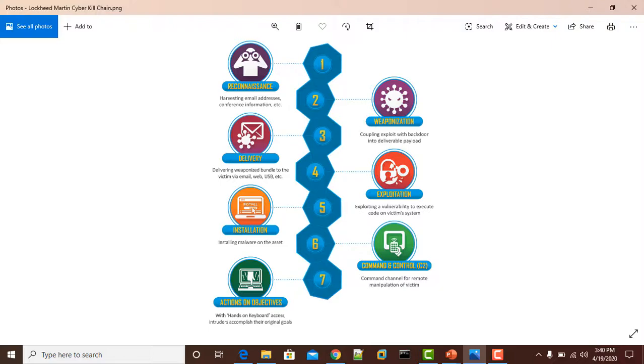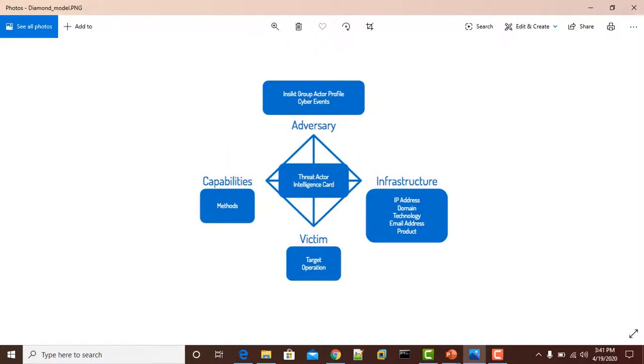Another framework is the Diamond Model. This model emphasizes the relationships and characteristics of 4 basic components: the adversary, capabilities, infrastructure, and victim. For example, first, a victim discovers malware on his system. Second, the malware component connects to a C2 domain. Third, the infrastructure, such as a C2 domain, resolves to an IP address. Fourth, the domain WHOIS provides registration details.